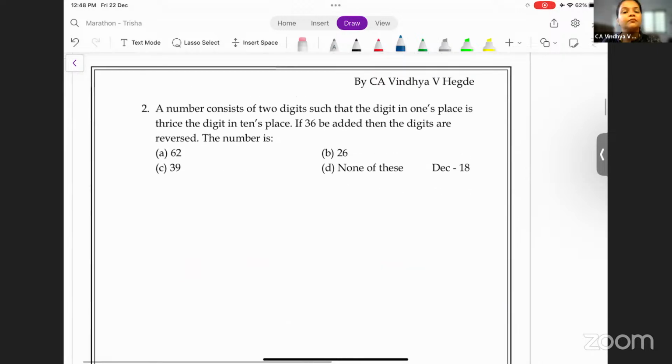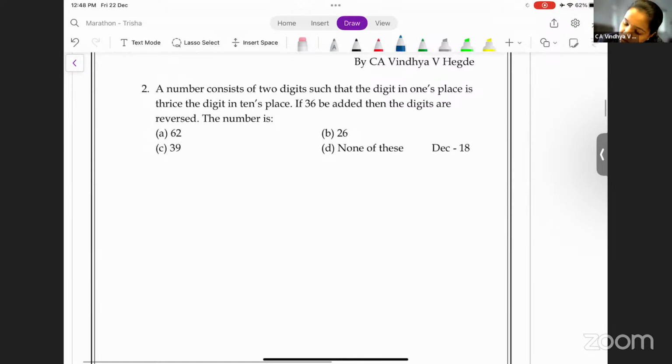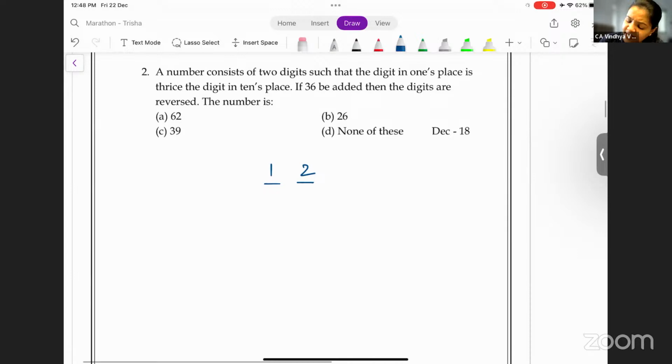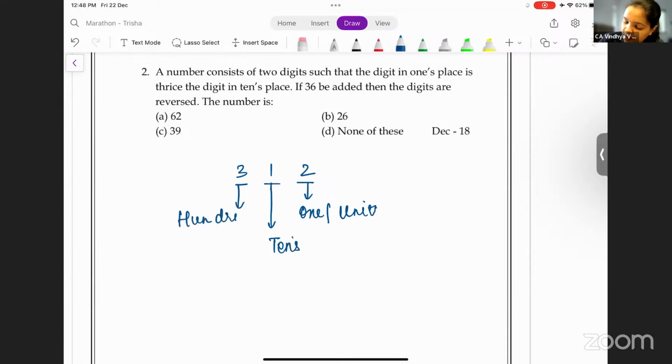Next. A number consists of 2 digits such that the digit in the ones place is thrice the digit in the tens place. Okay. Now let us say we have a 2-digit number 12, example. Or let's say 3-digit number 312. Now this is your ones place or units place. Okay. This is your tens place, and this is the hundreds place, and so on. Okay. Now what have they said here?